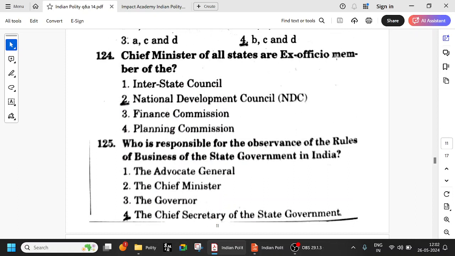Chief ministers of all states are ex officio members of the National Development Council. Okay, very important. Finance Commission, Article 280, once in 5 years by the President. Okay, Interstate Council, Article 263. Planning Commission is a non-constitutional body. It's not even a statutory body. Such questions are frequently asked.